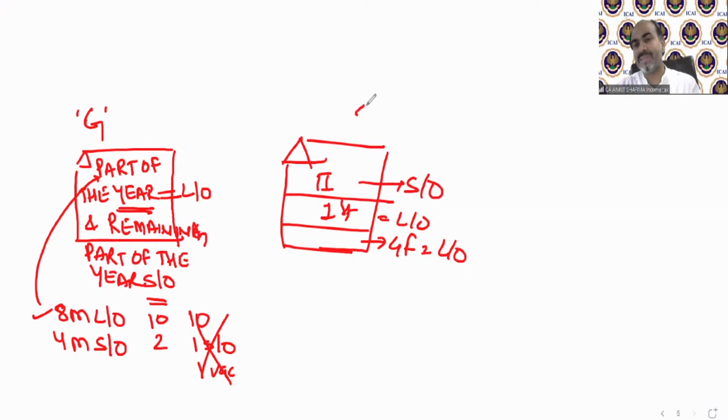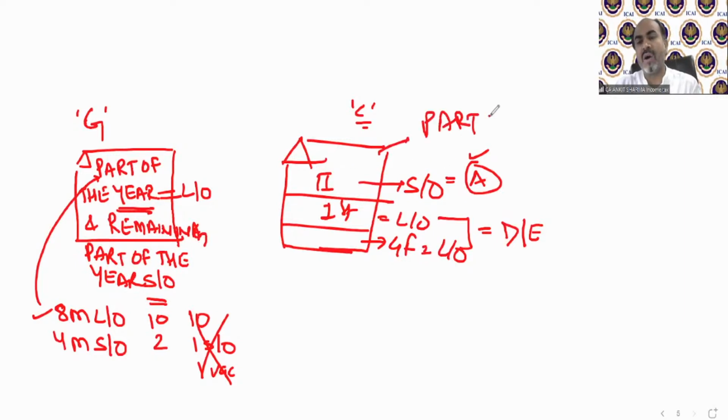It is case number C, multiple cases. In this case, these two let out floors are going to be solved as per case number D or E. If full rent is recovered, then as per D. If rent is not recovered, then as per case number E. This self-occupied floor is going to be solved as per case number A. So this is called part of the house.